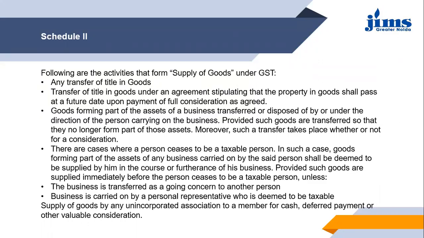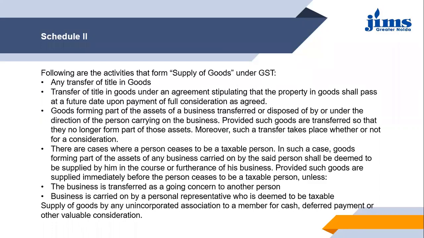The next condition: the business is carried on by a personal representative who is deemed to be a taxable person. So if the business is not getting transferred to any other person, but any of my personal representatives is now taking care of that business, in that case also it will be considered a supply done by that personal representative of mine, but not me.